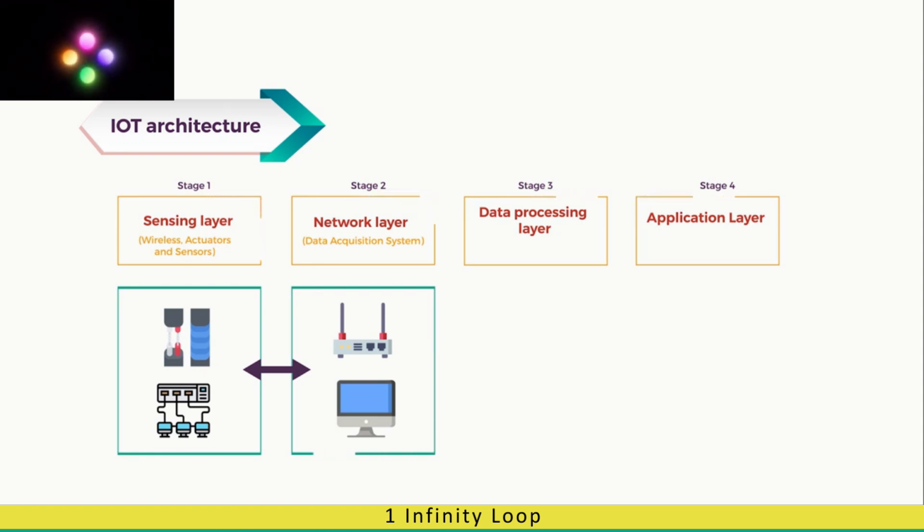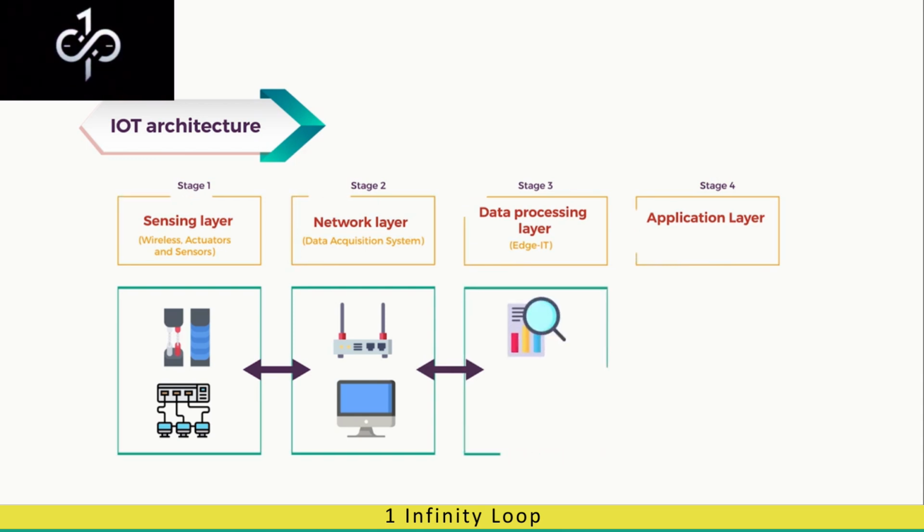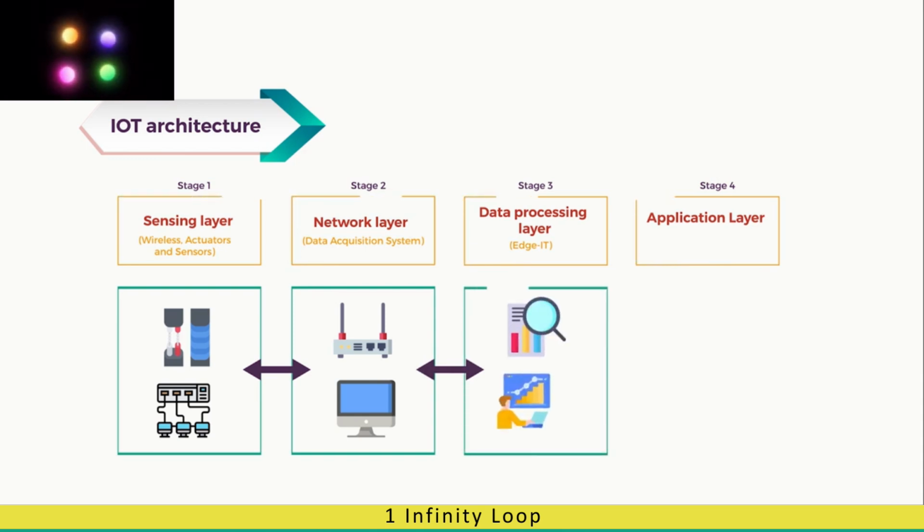Stage 3 of the architecture consists of devices that analyze and process the data. These devices are called Edge IT devices. They are responsible for transitioning the data from digital form to acceptable cloud form. The applications access data from this layer or stage and display it in proper format. Depending on the requirement, the data may also be taken from it for further processing. Hence, here edge analytics comes into play. These devices can be hardware and software gateways. They are placed near the stage 1 devices, creating a wired or wireless closet.